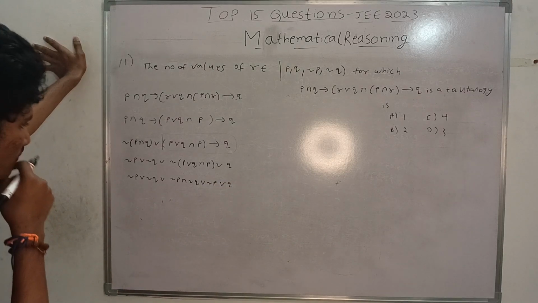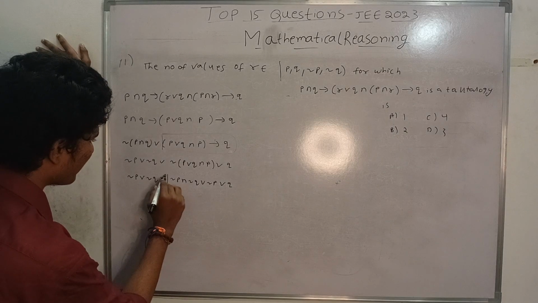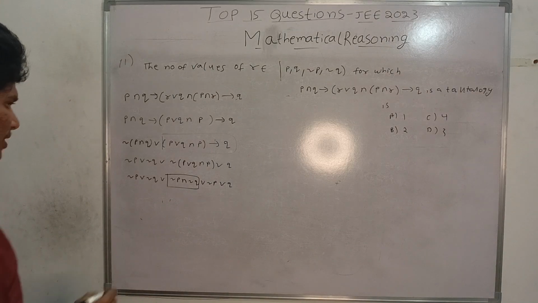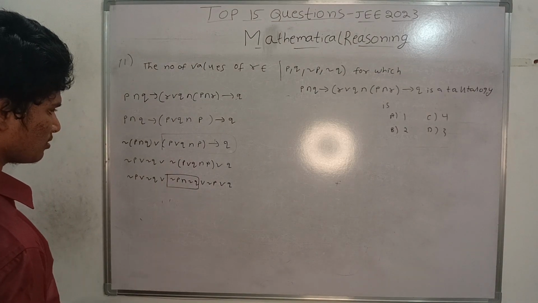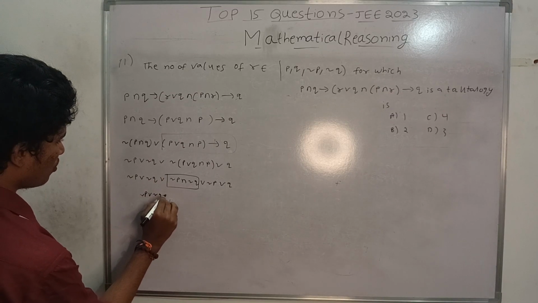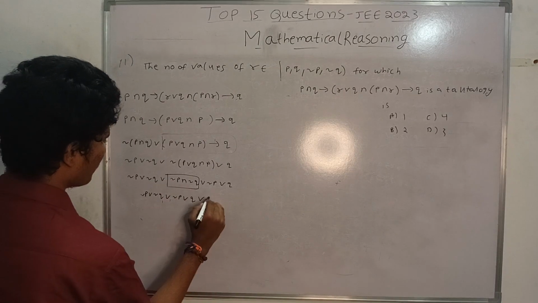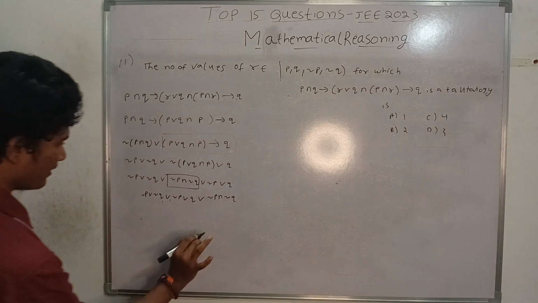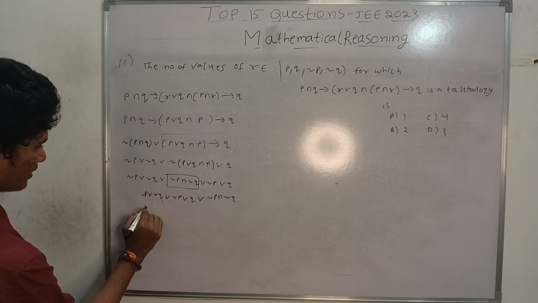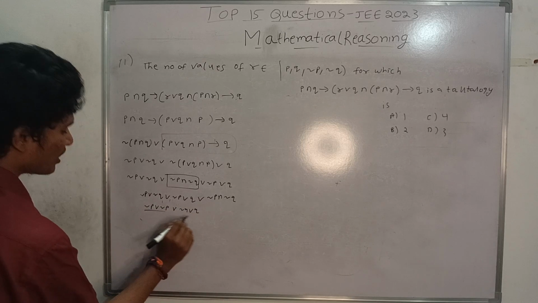So this is the complete statement we can take here, and we can swap these things. That is negation P or negation Q, or negation P or Q, or this thing negation P and negation Q. We can write like this, and we can clump this, that is negation P or negation P, or negation Q or Q. What is negation P or negation P?